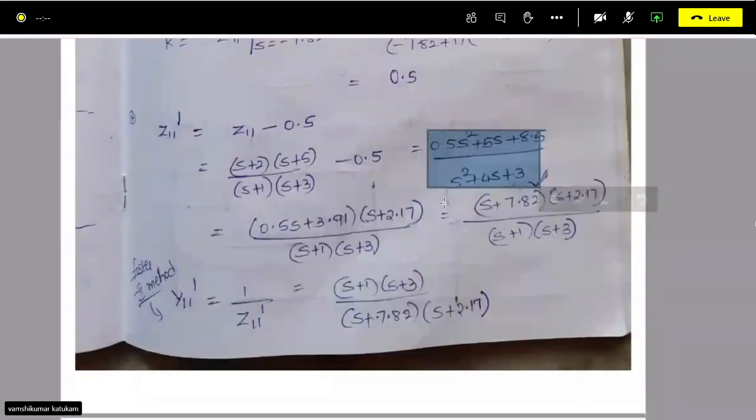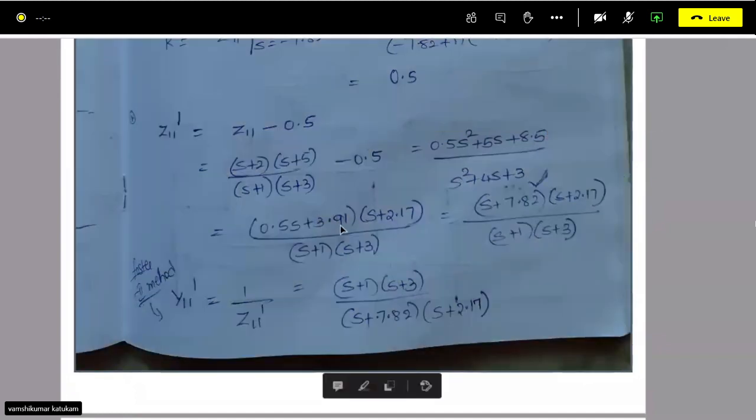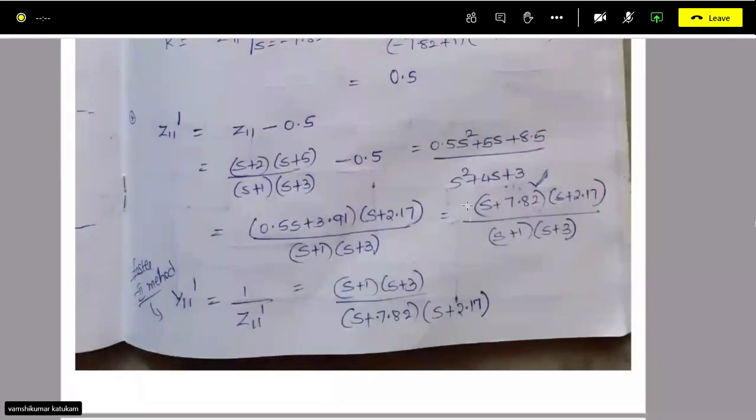After simplification, if you take the roots of this quadratic equation, you will get S plus 7.82, S plus 2.17, and the denominator is S plus 1 into S plus 3. Observe, we have converted Z11.